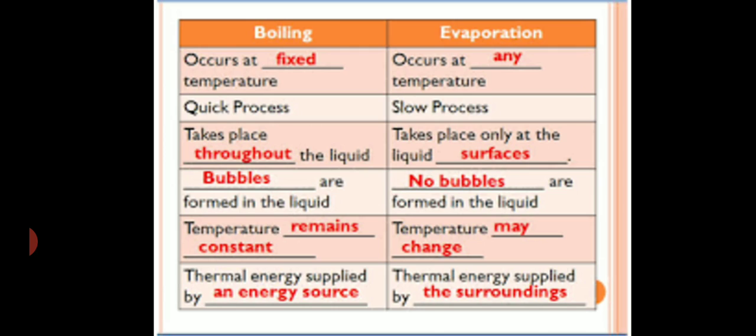As we have seen in the previous slide, bubbles are formed in boiling, but in evaporation bubbles are not formed. In boiling, the temperature remains constant because at the boiling point only the liquid starts boiling, but in evaporation the temperature may change because it absorbs the energy from the surrounding. In boiling, thermal energy, that is heat energy, is supplied from any source, but in evaporation the heat energy is absorbed from the surroundings.